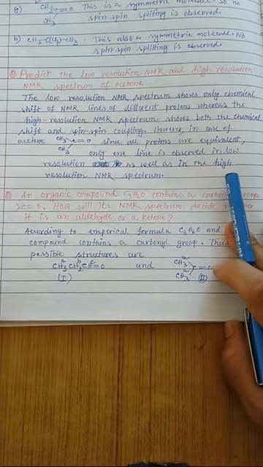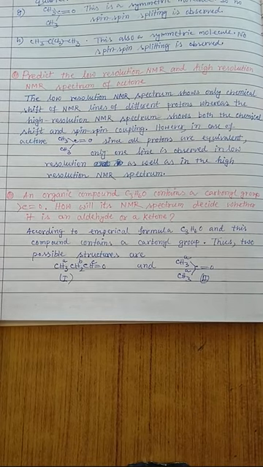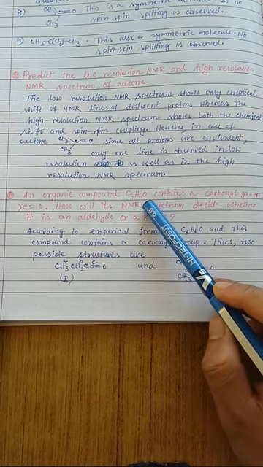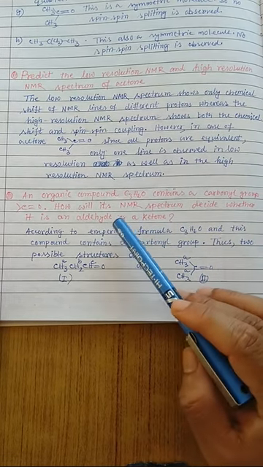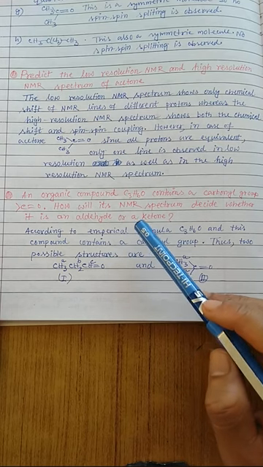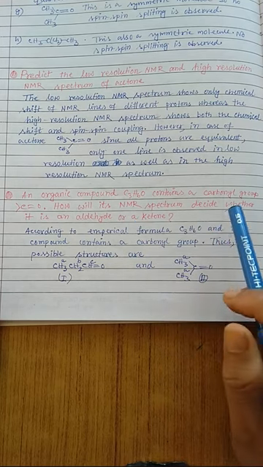Okay, so now go to the next question: an organic compound with empirical formula C3H6O contains a carbonyl group, that is mentioned. How will its NMR spectrum decide whether it's an aldehyde or a ketone? It's a very good question.